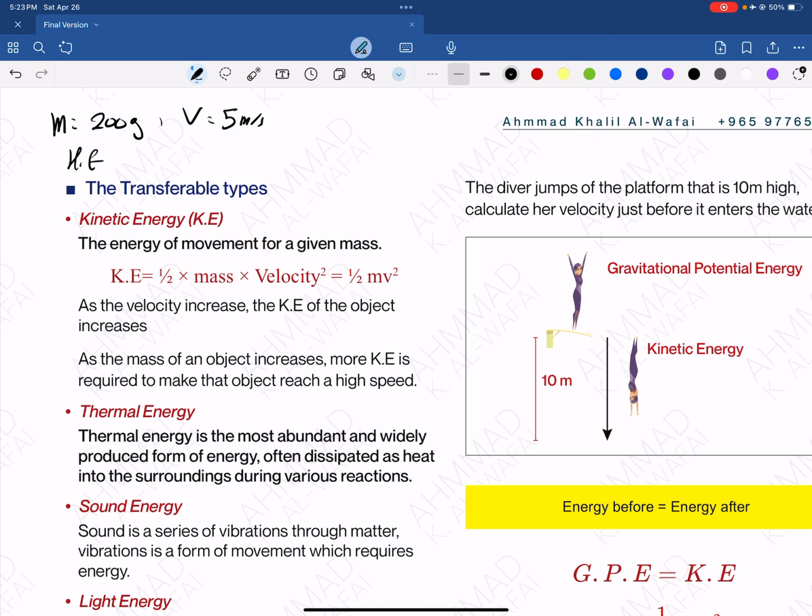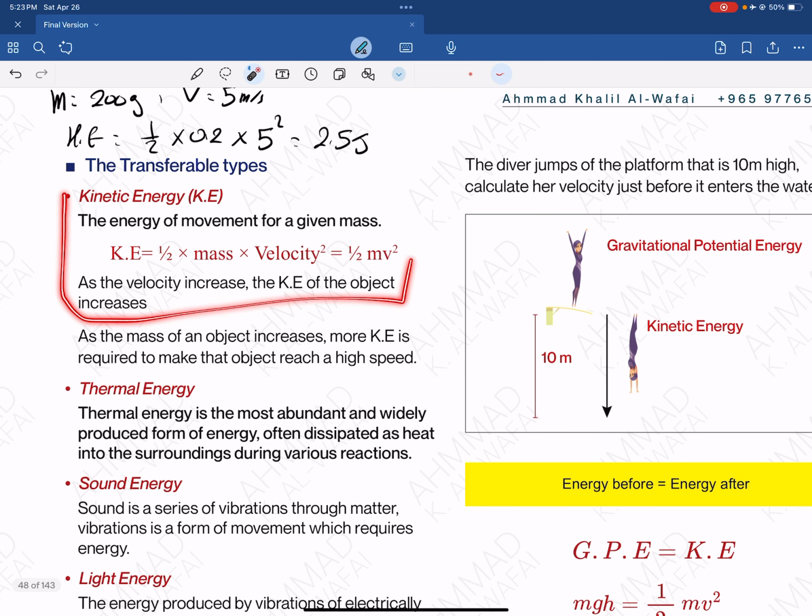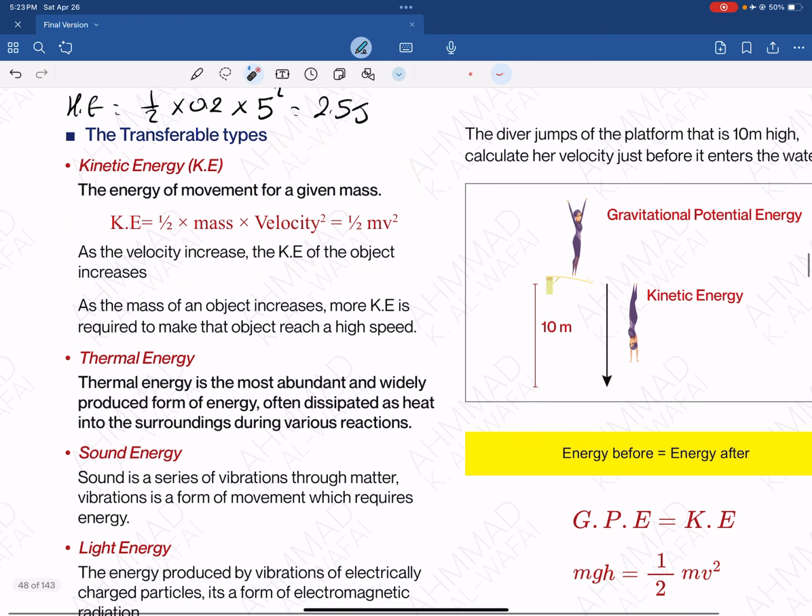So kinetic energy is going to be equal to half multiplied by the mass. The mass has to be converted, divided by 1,000, so that is 0.2 times 5. Don't forget the square. Most of the time you guys forget the squaring. So that's 25 times 0.1, so that would give you 2.5 joules. Okay, that's basically how to calculate kinetic energy. So it's the energy of an object that is moving, right?